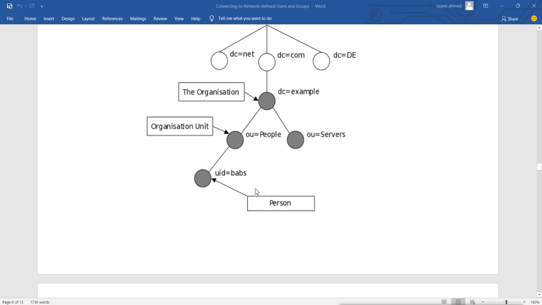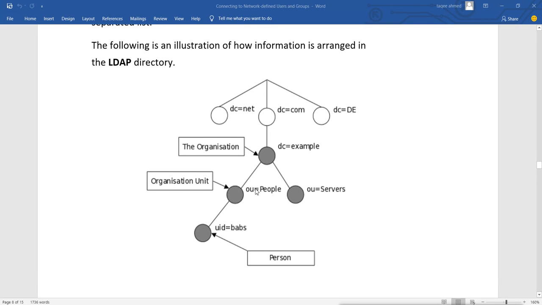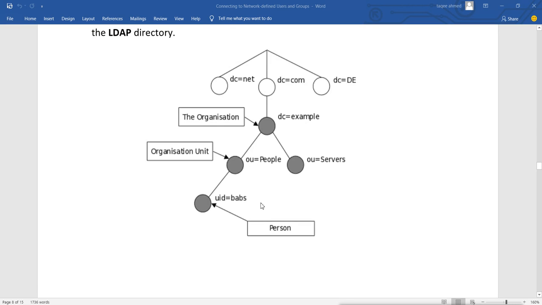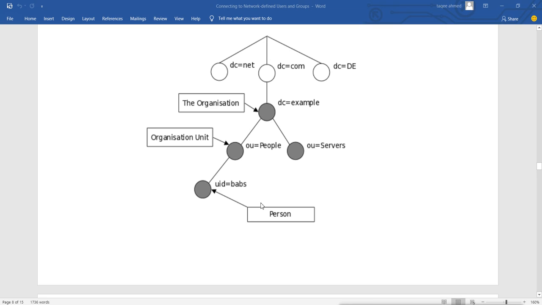Now remember, LDAP is an industry standard protocol, so it is not proprietary to Windows. We can configure this in our Linux system also. Why do we need this? Sometimes, suppose we have some application and we want to install it on the Linux system, and that application wants a directory structure like Active Directory.